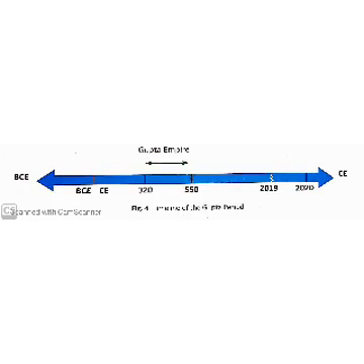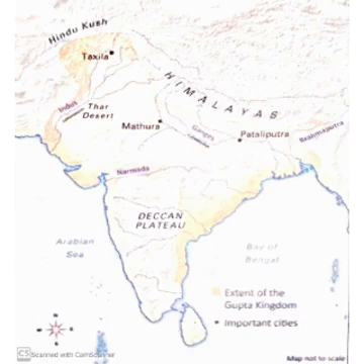The next important period about which we are going to learn is the Gupta period. From 320 CE to 550 CE, that is about 1700 to 1500 years ago, powerful Gupta rulers set up a large kingdom in the northern part of India. This kingdom is known as the Gupta Empire. A very big kingdom is known as an empire. Its rulers ruled for more than 200 years. They set up their capital at Patliputra near river Ganga.